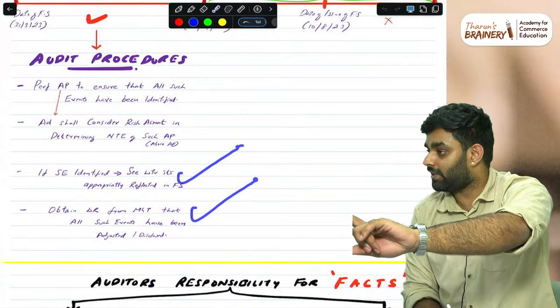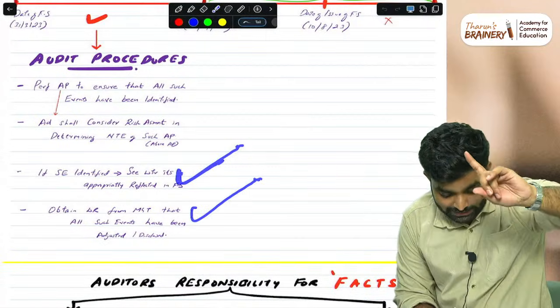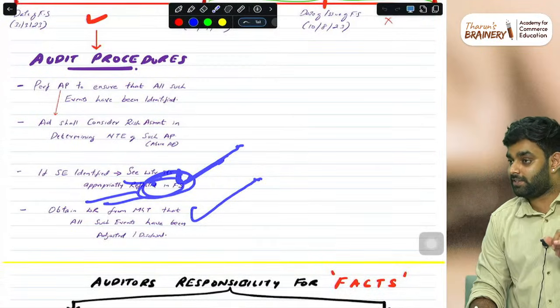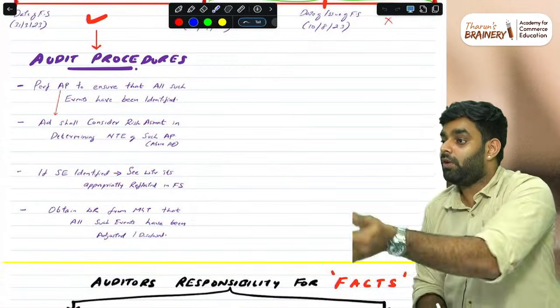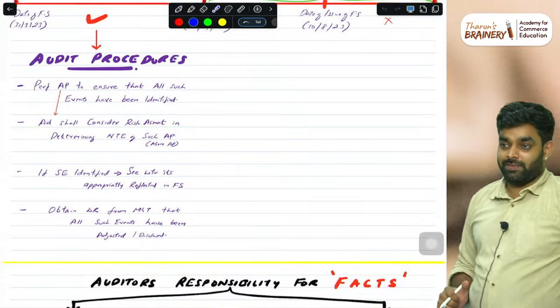This point is also mentioned, written representation is also mentioned. And this point, see whether it is appropriately reflected in the financial statements. If yes, then do accordingly. If no, change the opinion. That is the answer written there.